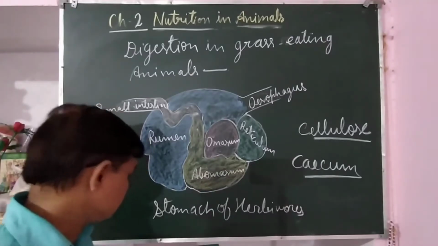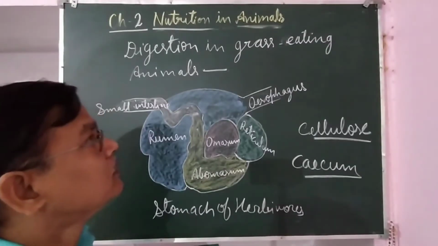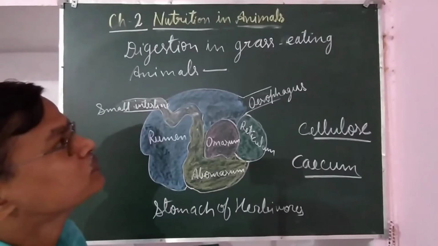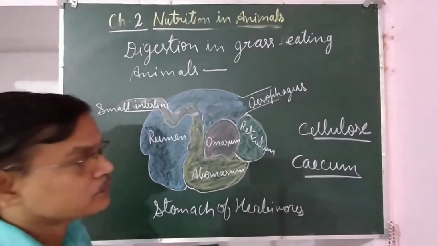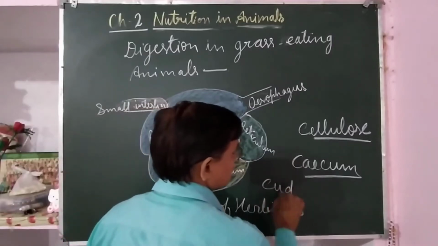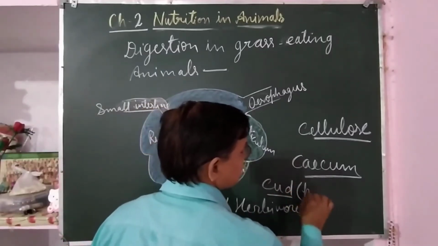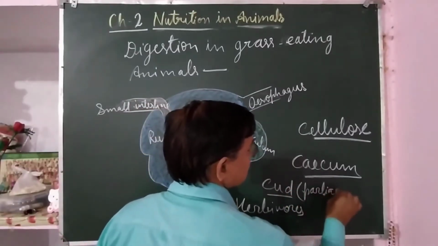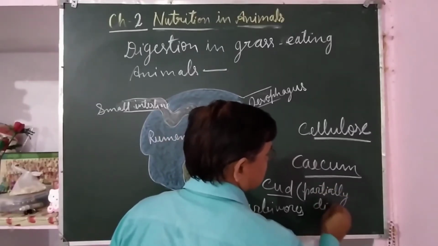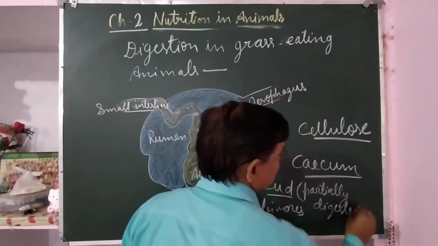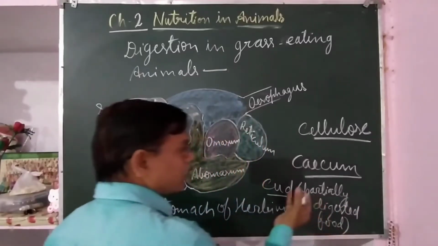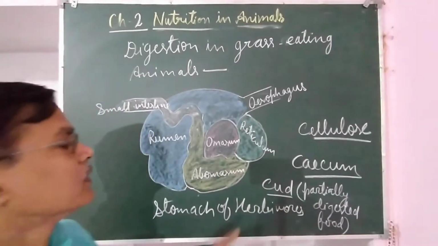So, what are ruminants? The animals who chew their food again. That food is called cud. It is partially digested food, a ball of partially digested food.